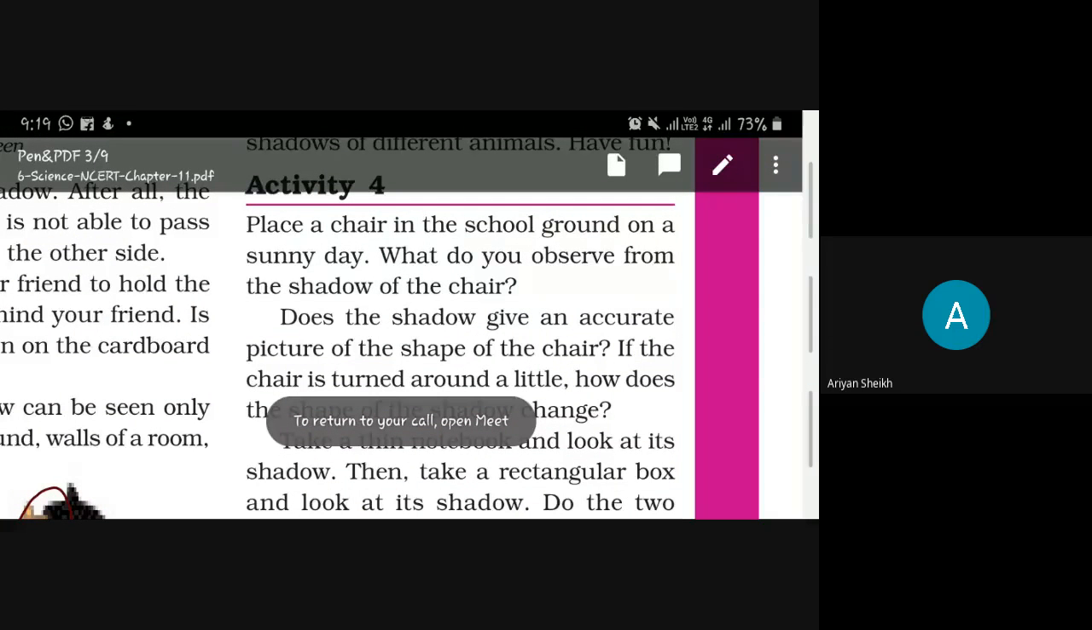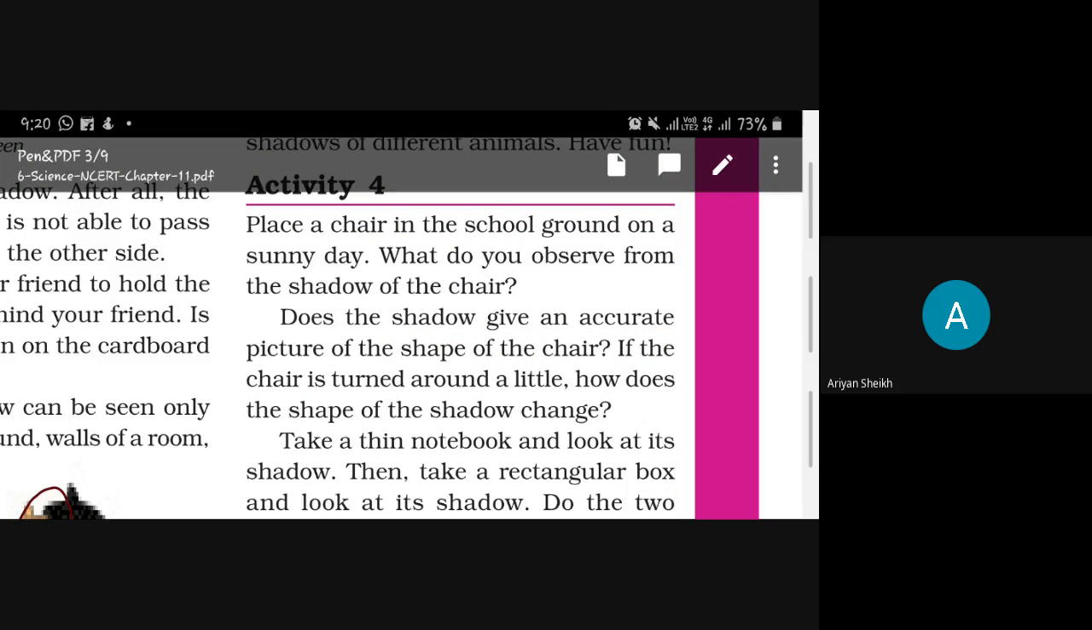Activity number 4. Place a chair in the school ground on a sunny day. Observe the shadow of the chair. Does the shadow give an accurate picture of the shape of the chair?